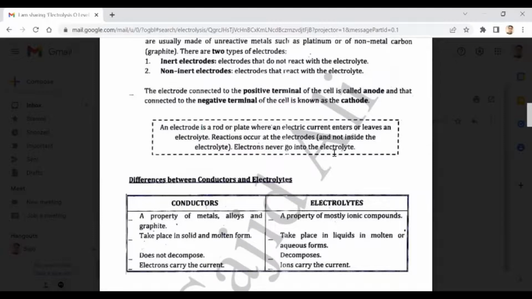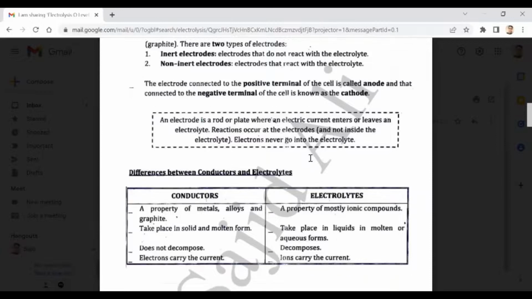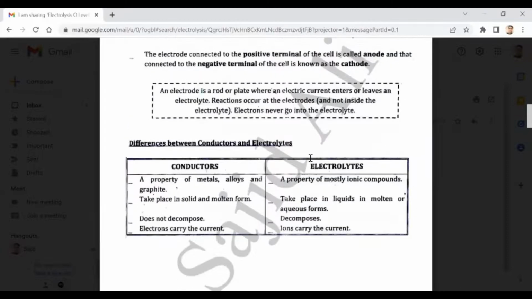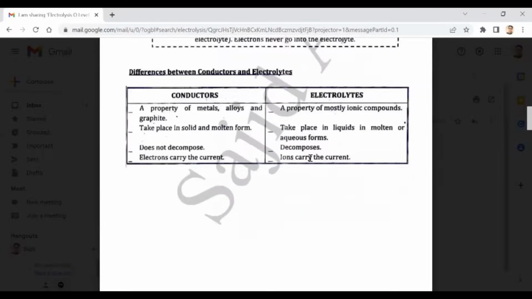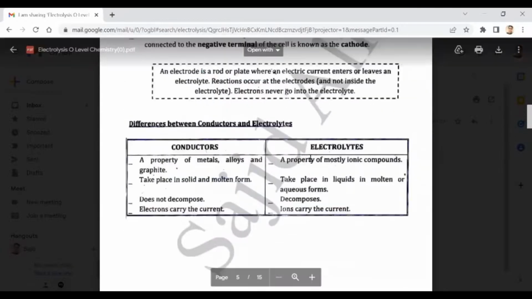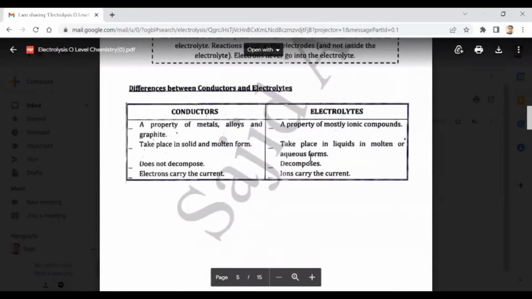And reaction happens on the surface of electrodes. Where do reactions take place? Surface of electrode. I am asking again, beta. Reactions take place at the surface of electrodes. Okay, is it clear, beta? Yes sir. Good, very good.